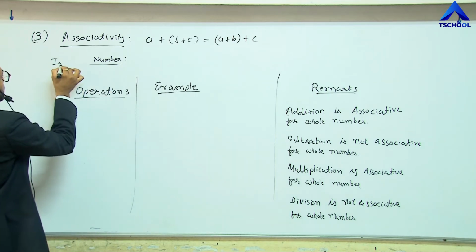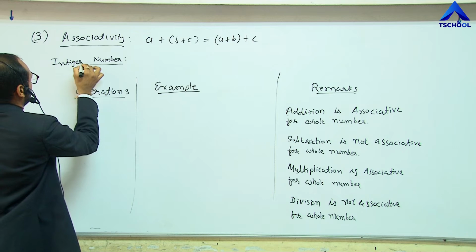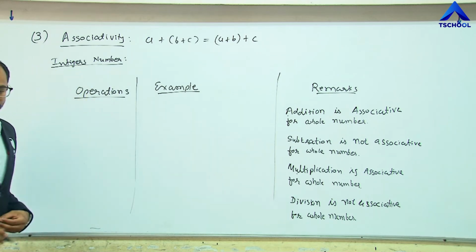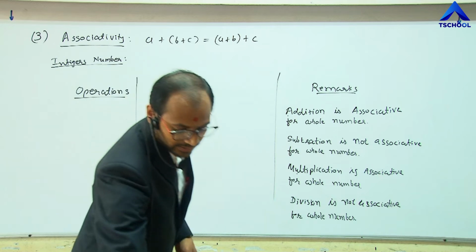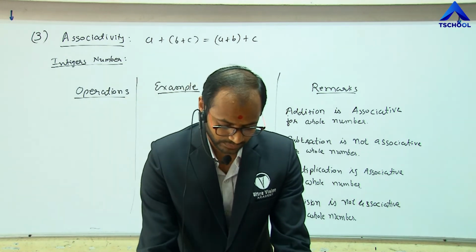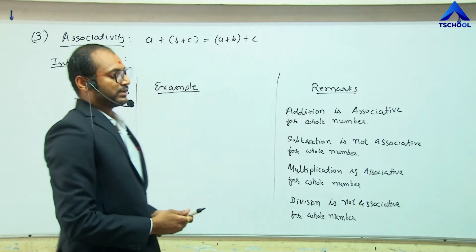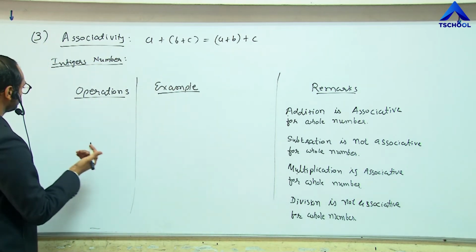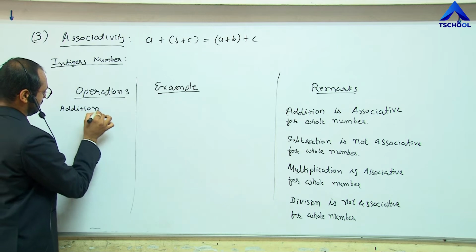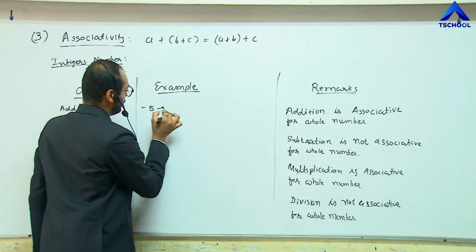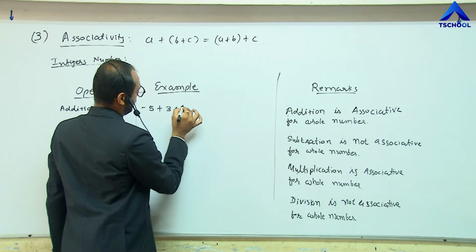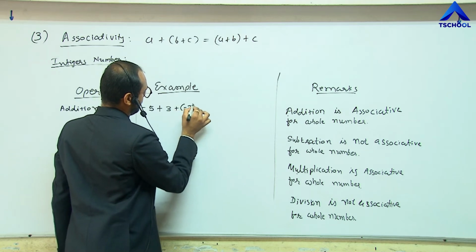For integers, clear? For the integers, let me do a certain operation like addition: -5 plus 3 plus -7.